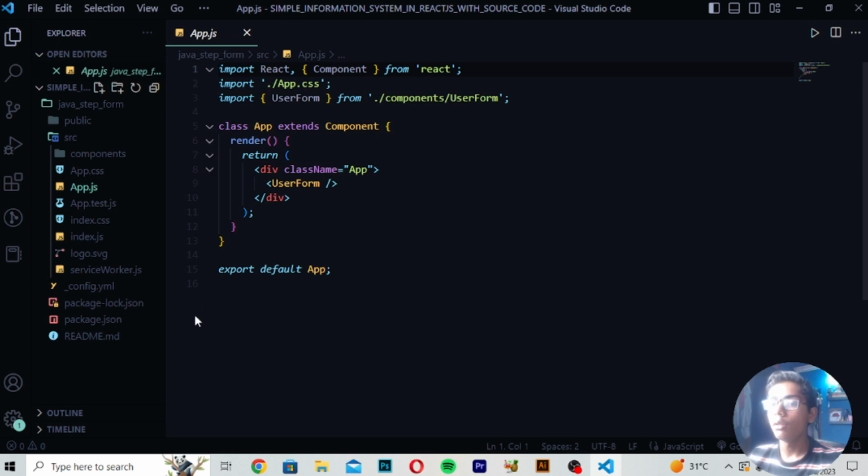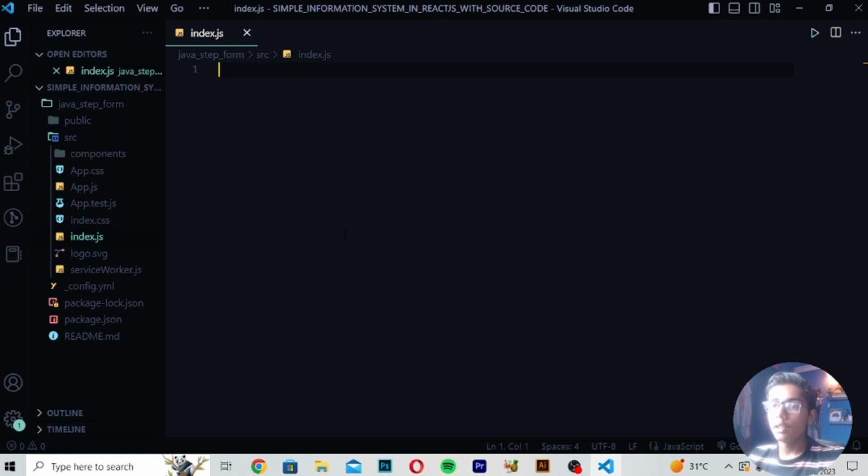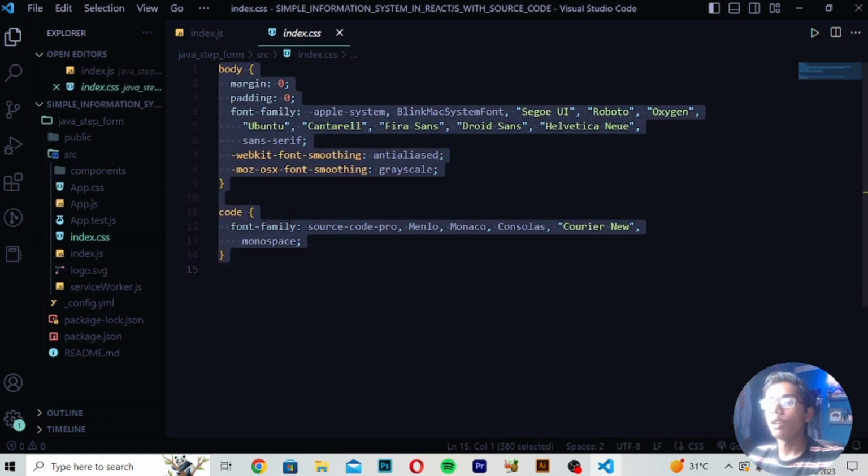So here I will be now just doing all the things which I want to do here. This is my main file, and then we have to start the code here. I will be closing all these things which we are getting here. Then after removing this, I will be moving here as well, and removing the things from here also.